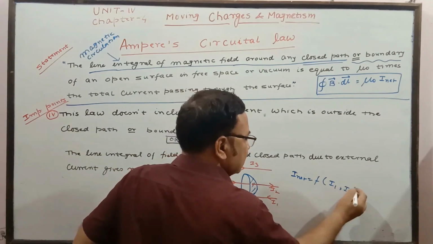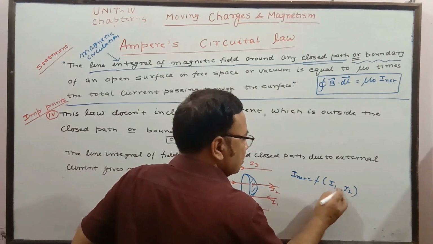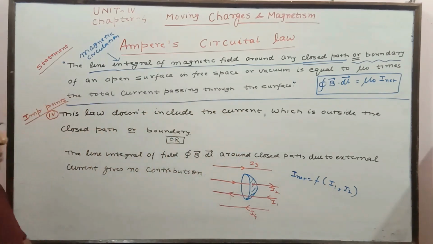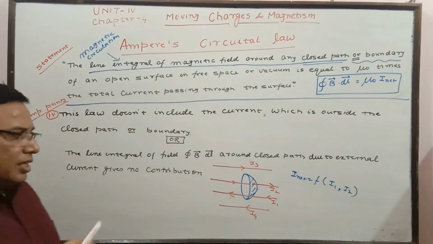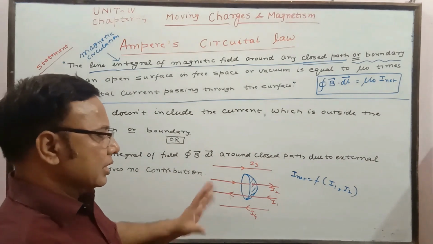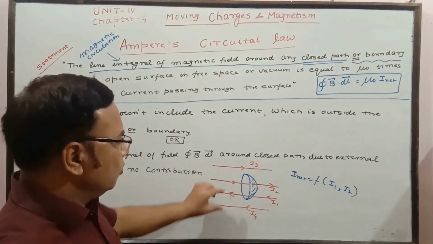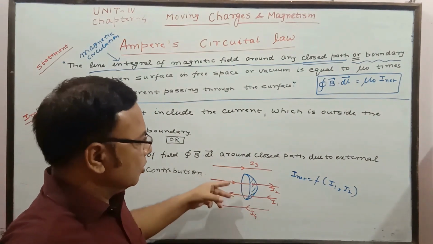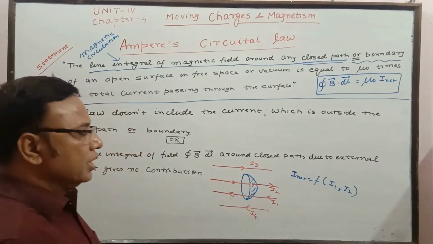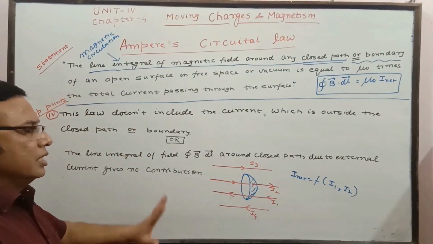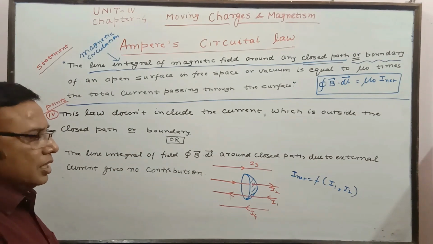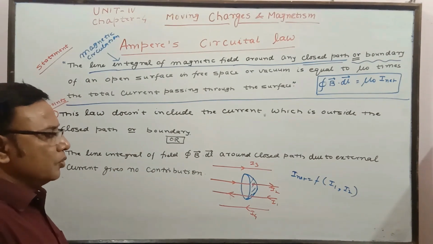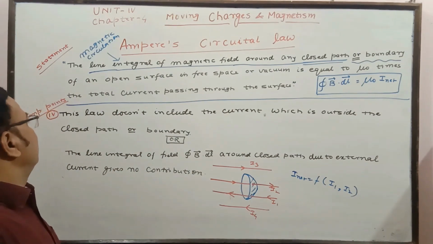As per the sign convention, we are going to take the sign. That is why I am not putting it in summation form. As per the direction of orientation, we are going to take the sign. So the net current can be decided. Here only these two are piercing or crossing the boundary, so that is going to be taken into consideration. External current gives no contribution at all outside the closed boundary. So that is what the fourth point is.